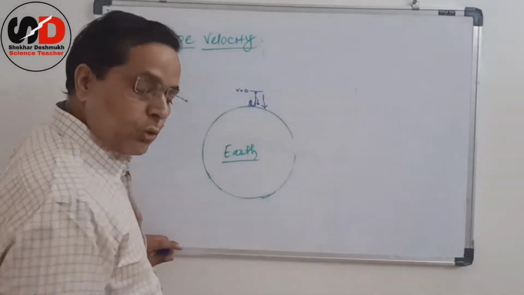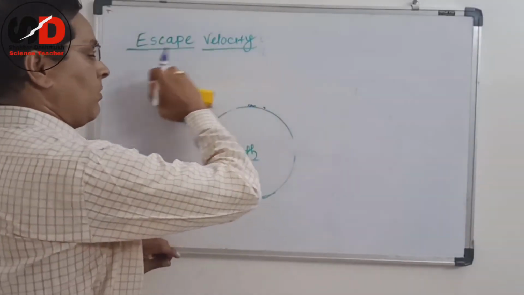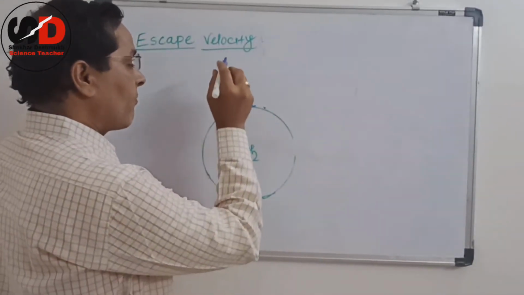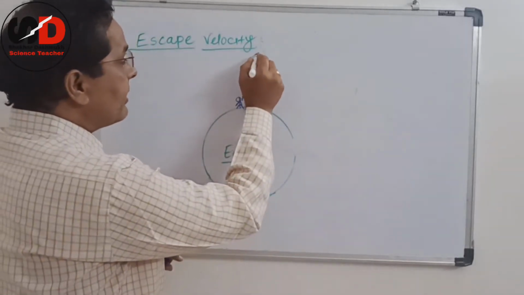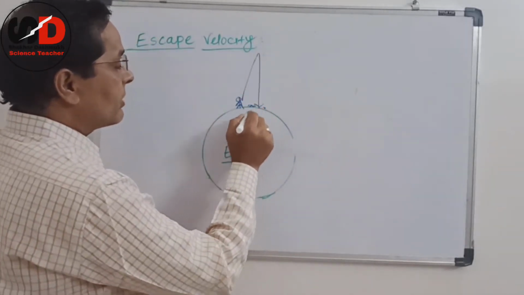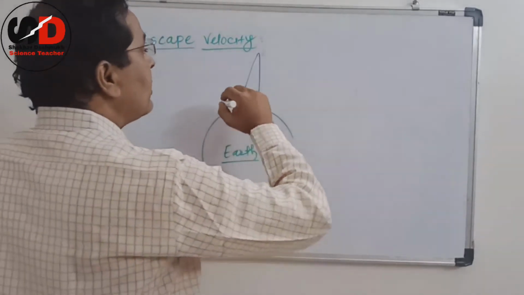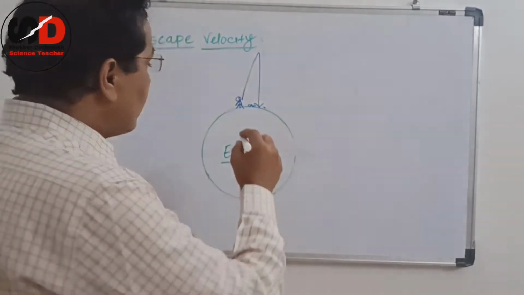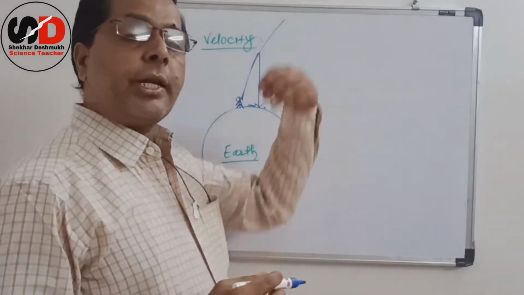If I throw the ball from here, it reaches a certain height and definitely falls down. But if I go on increasing the initial velocity, and as we go up to greater heights,